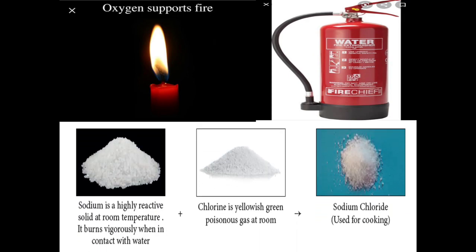Similarly, common salt is a compound made up of the elements sodium and chlorine. It is used in our food, whereas sodium and chlorine are poison. Both are unsafe for consumption.